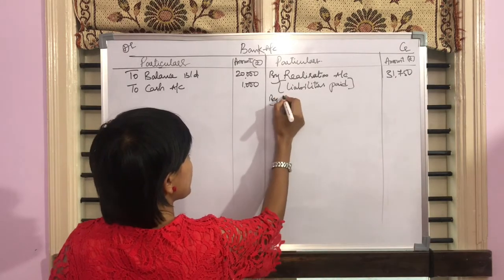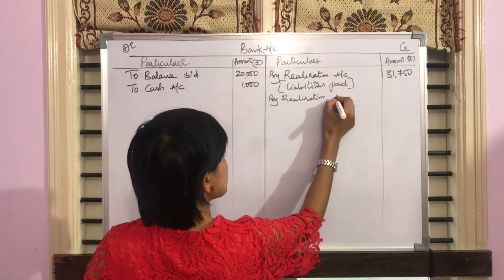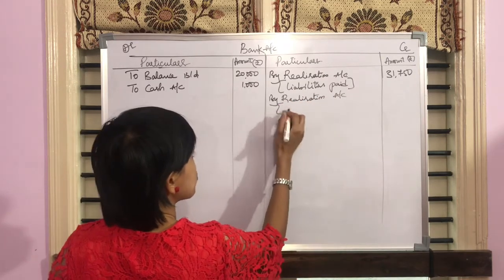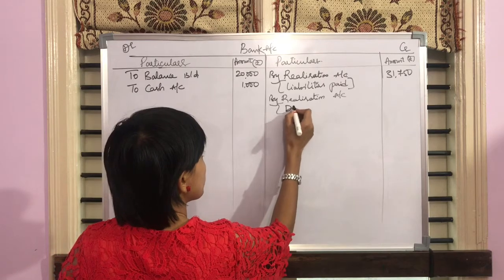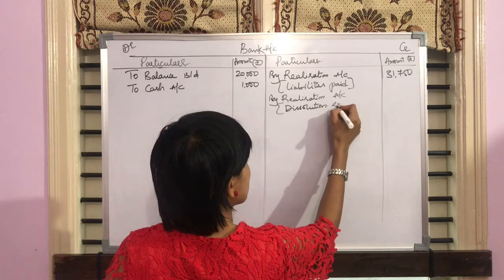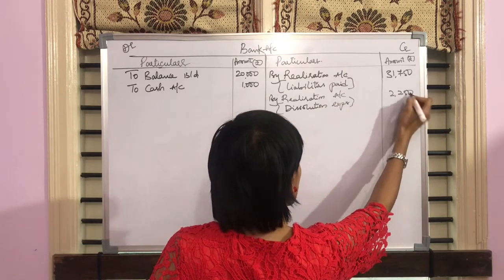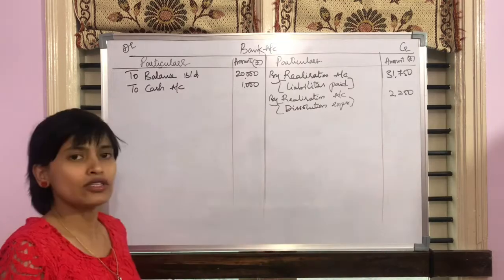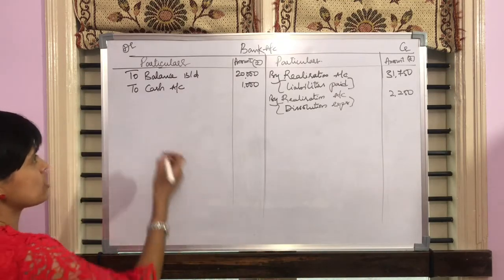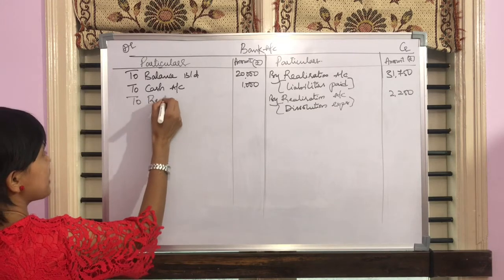Likewise, we have dissolution expenses written in realization account. That also we will show in the bank account. Dissolution expense, realization expense, all meaning one and the same, 2,250.